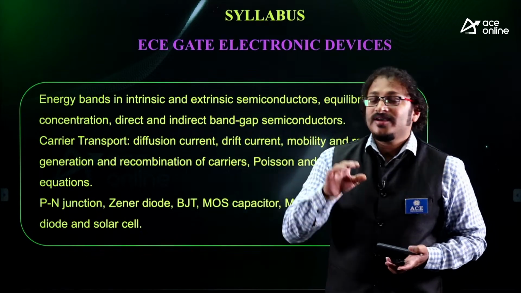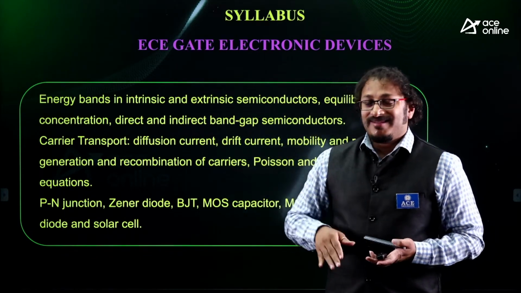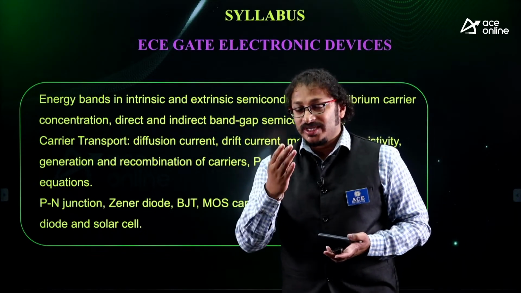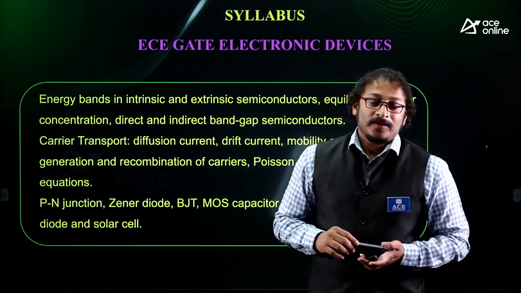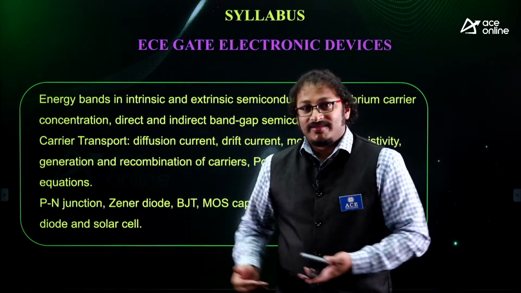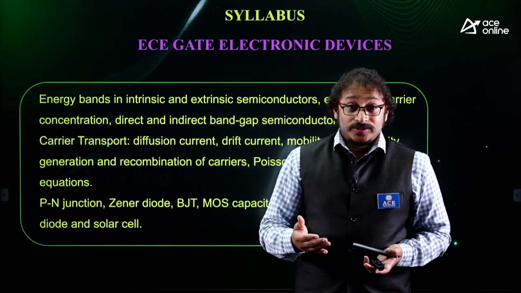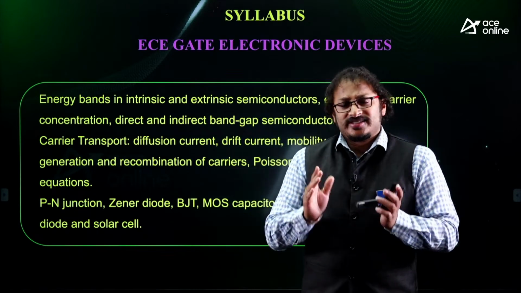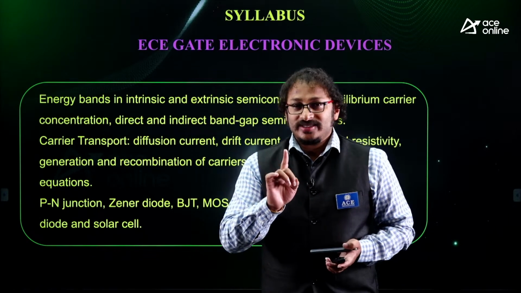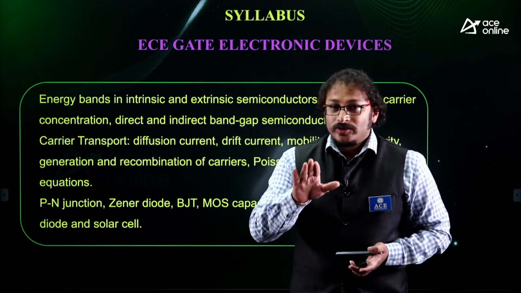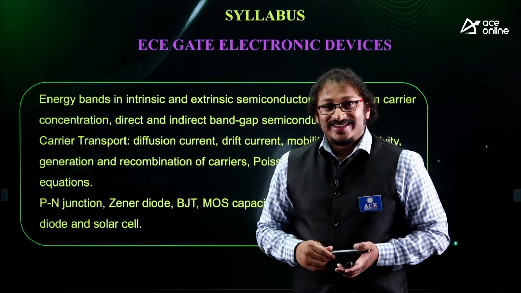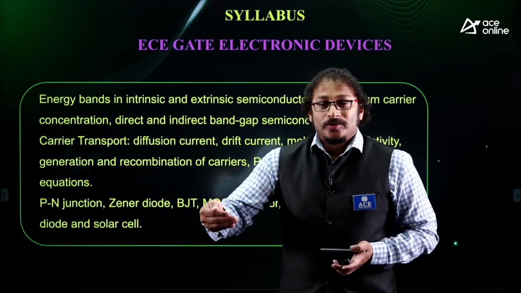For a 1 mark question, the allotted time by the GATE panel is approximately 1.5 minutes. That means within 1.5 minutes, you're supposed to get the answer to 1 mark questions. Whereas for 2 mark questions, the allotted time is almost 3 to 4 minutes at max. Maximum you can take 5 minutes, it's okay because you can manage the timing. So within 4 to 5 minutes, you're able to get the answer. In that way, you need to follow the statistics. For that purpose, practice is very important, and short notes play a very vital role.